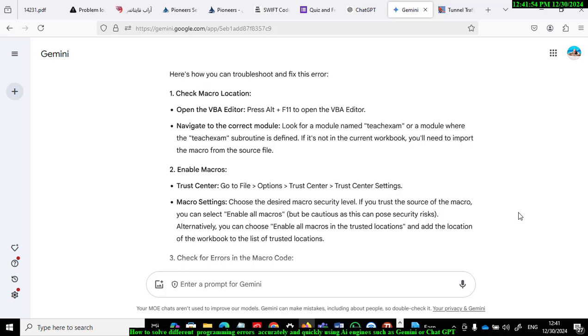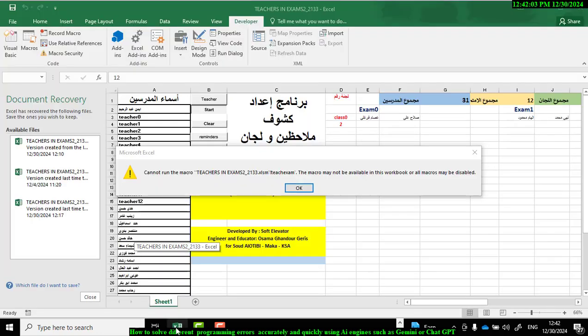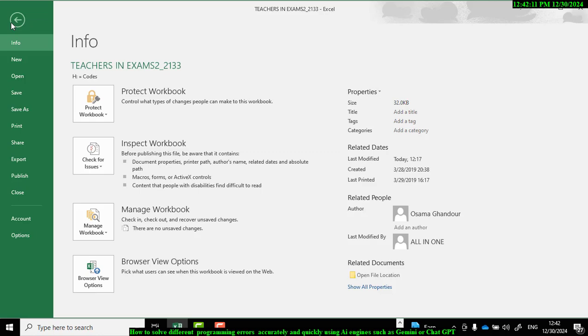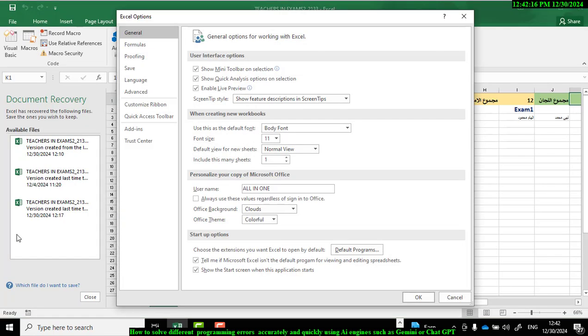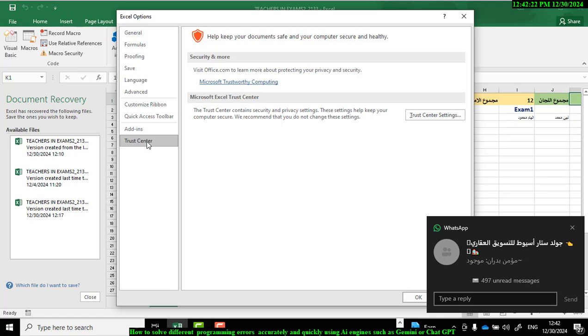So we go to File, Options, and Trust Center. In Excel, we will go to File, Options, Trust Center. We have to close this, and then select File. And here there are options, and here Trust Center. So Trust Center here, and the Trust Center settings.